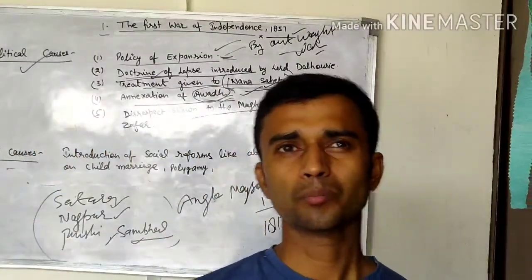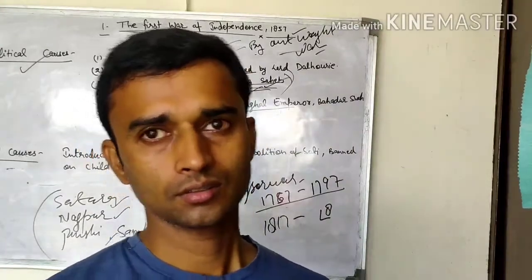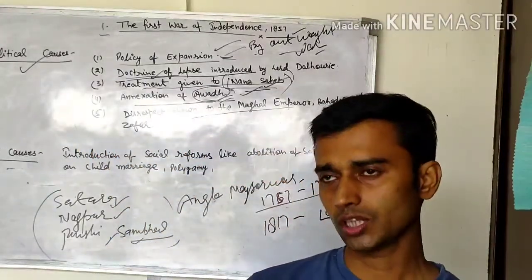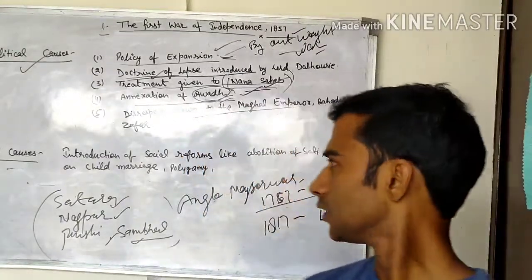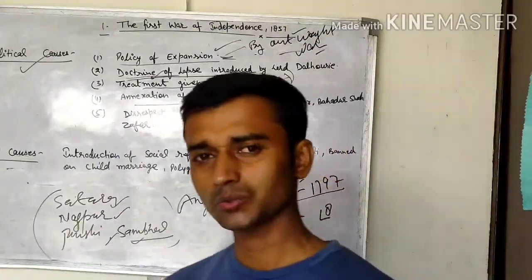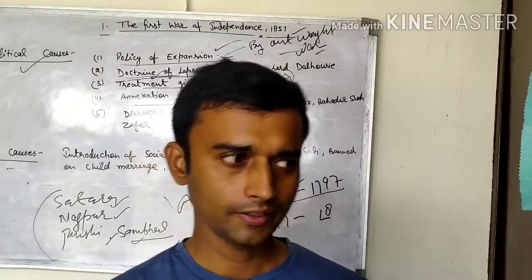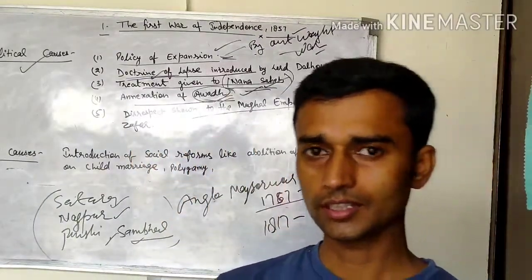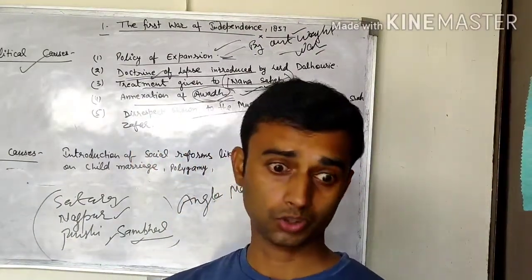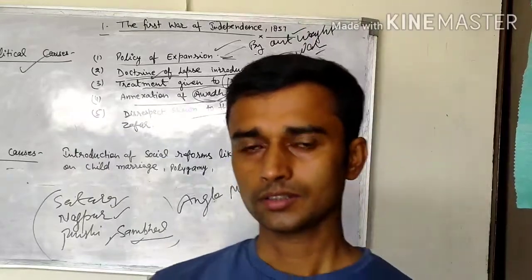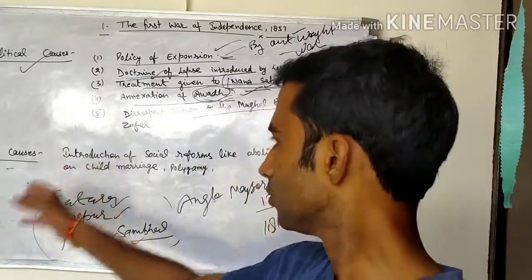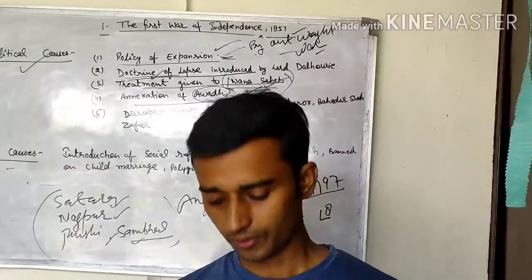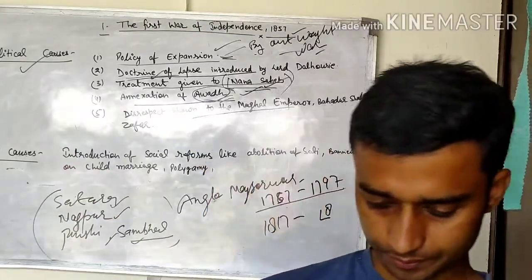The Britishers imposed bans on that type of social restriction. The Indians felt that the Britishers wanted to change our culture and our system, and they introduced Christianity. So this is also a main cause of the revolt of 1857.